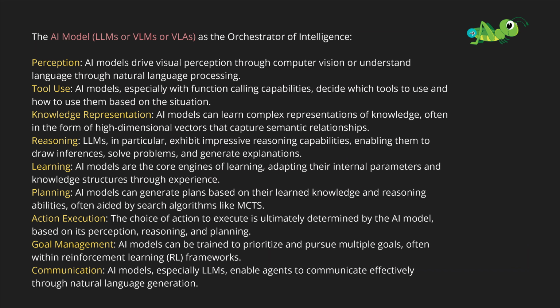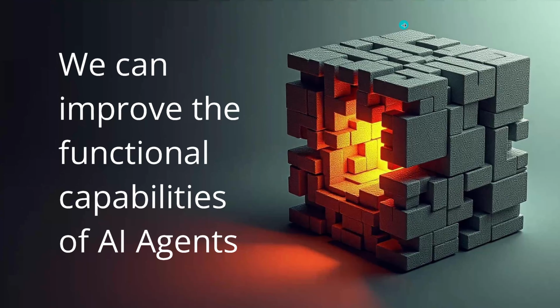Now, for my little green grasshoppers, never mind. I have given you a little bit of additional information. We have the same perception, tool use, knowledge, reasoning, learning, planning, action execution, goal management, and communication. But I explain what the AI model, your large language model, your vision language model, or your vision language action model, does as the central intelligence of this system.